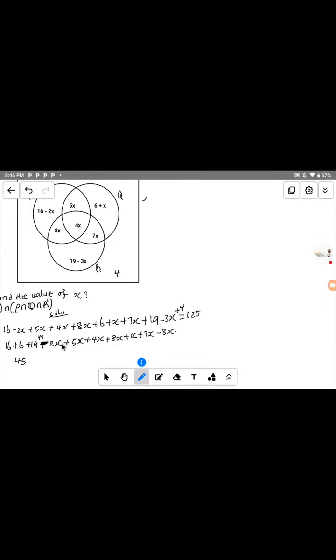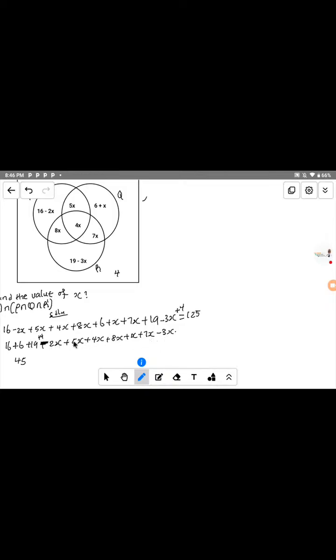Now if you add this one together, 2s plus 5s will give us 7s, plus 4s will give us 11s, plus 8s will give us 19s, plus s will give us 20s, plus 7s will give us 27s, minus 3s, that will give us a